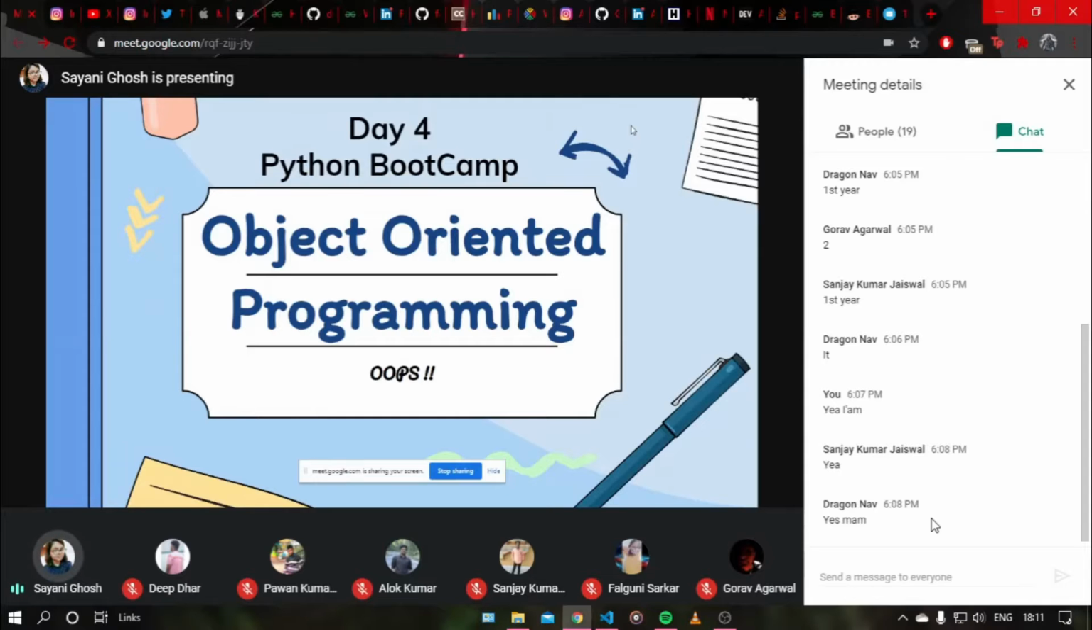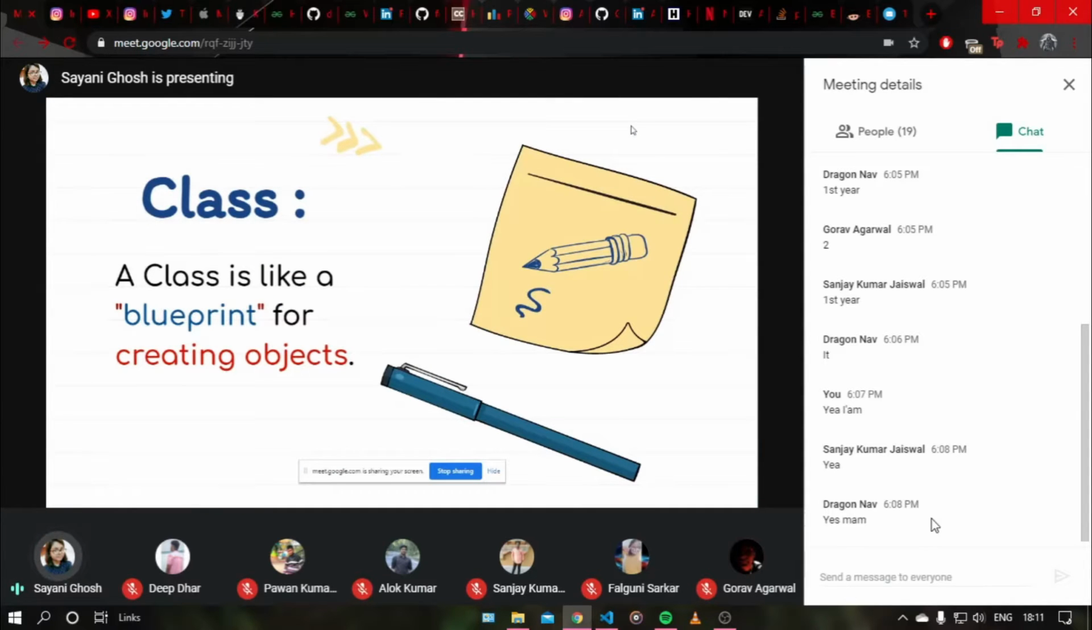So let's move on to how to achieve object oriented programming in Python. A class and objects is what we use to achieve this. So this is the basic definition of a class. Guys, do you have any idea what I mean by this sentence? A class is a blueprint for creating objects.